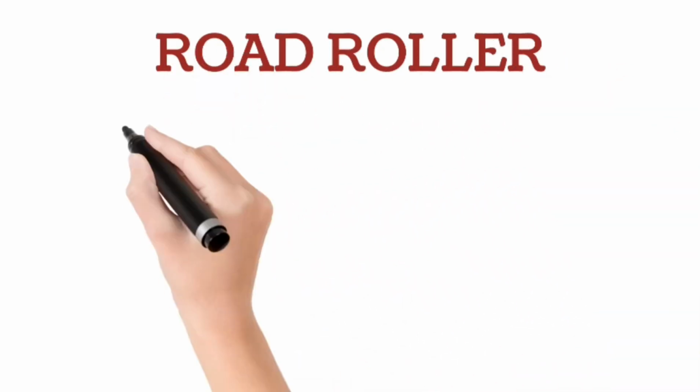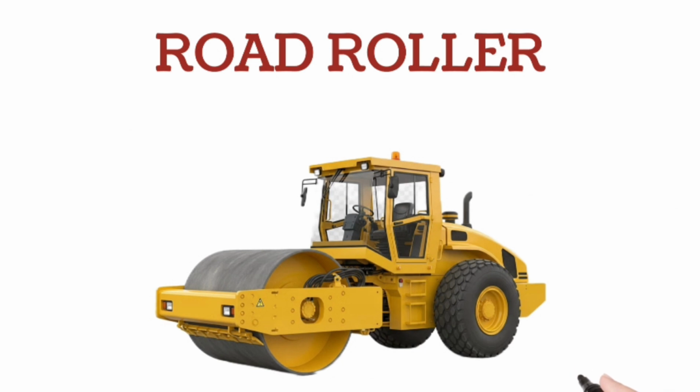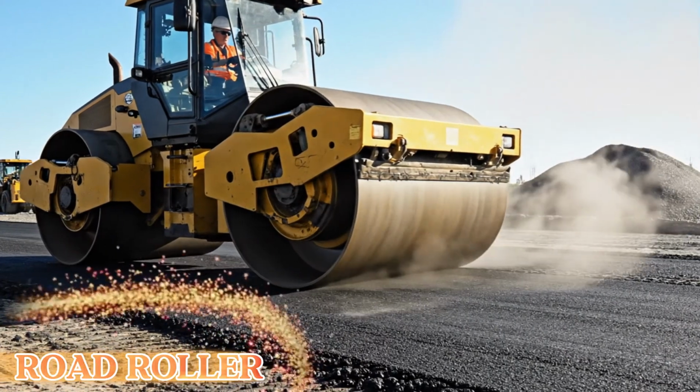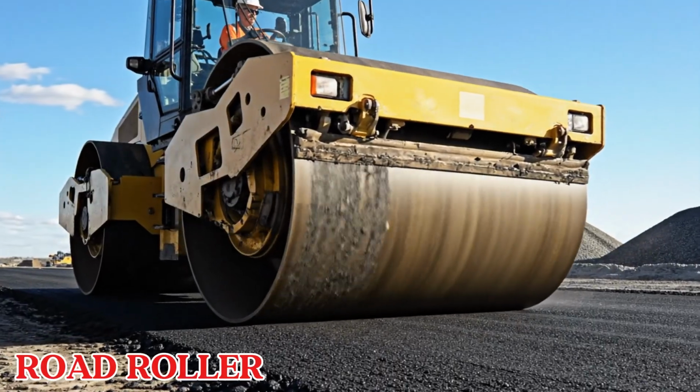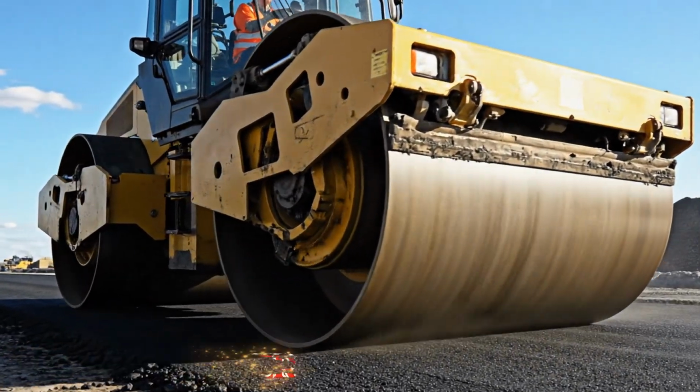Dear kids, look at this. This is a road roller. The main purpose of a road roller is compaction and surface finishing, ensuring safety and durability in construction projects.